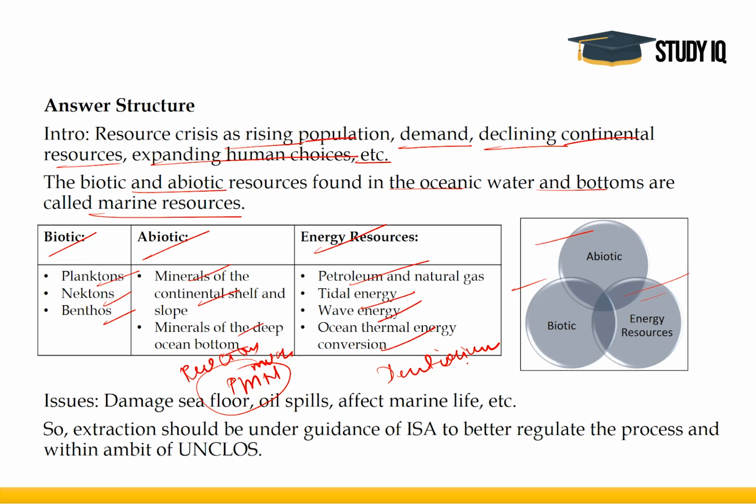Okay. Now, the last part of the question, where I was talking about the environmental consciousness which you can include, is the issues which come due to the extraction of oceanic resources. They can damage the seafloor, oil spills can also happen, and they can also affect marine life. So, extraction should be strictly under the guidance of the International Seabed Authority to better regulate the process and within the ambit of the United Nations Convention on Law of the Sea. So in this question, we have beautifully incorporated almost all the parts of the question, and we have also incorporated certain international bodies.